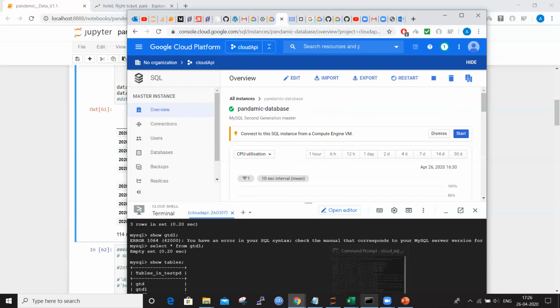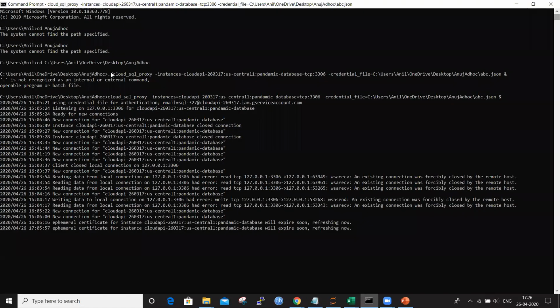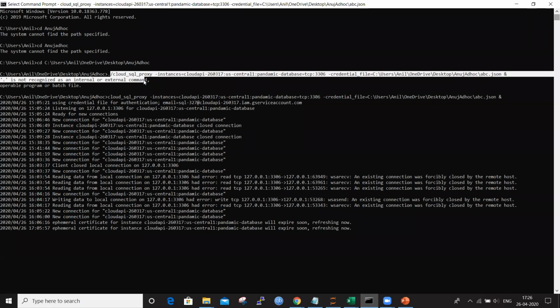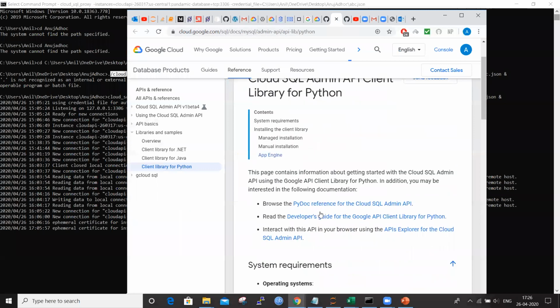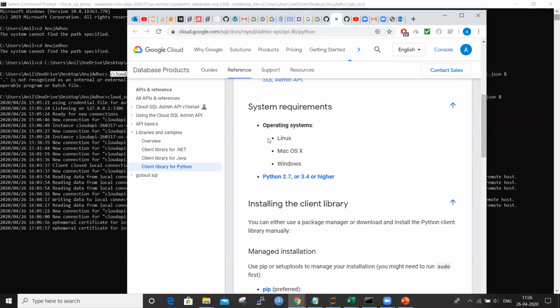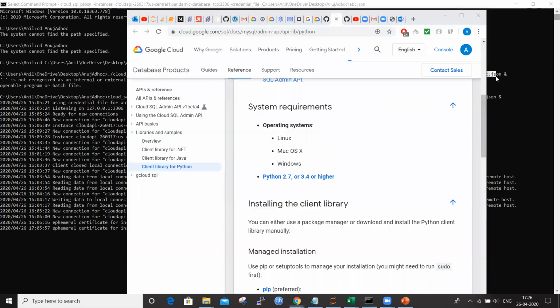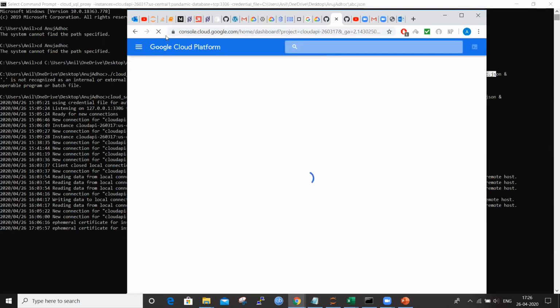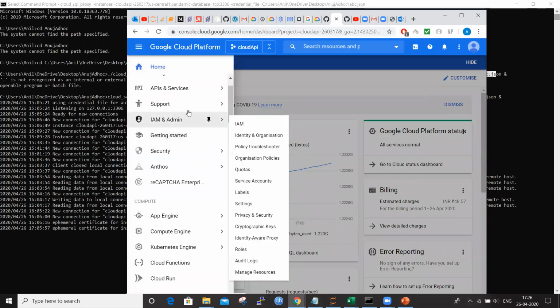For doing this, if you can see here, this command, we have the Cloud SQL proxy. This file can be downloaded from Google itself. Here, in the API client library, you can download the files. After downloading this file, we have to create a JSON file. As you are aware, for example, we can go to the instances, and based on the instances, we can create the JSON file.